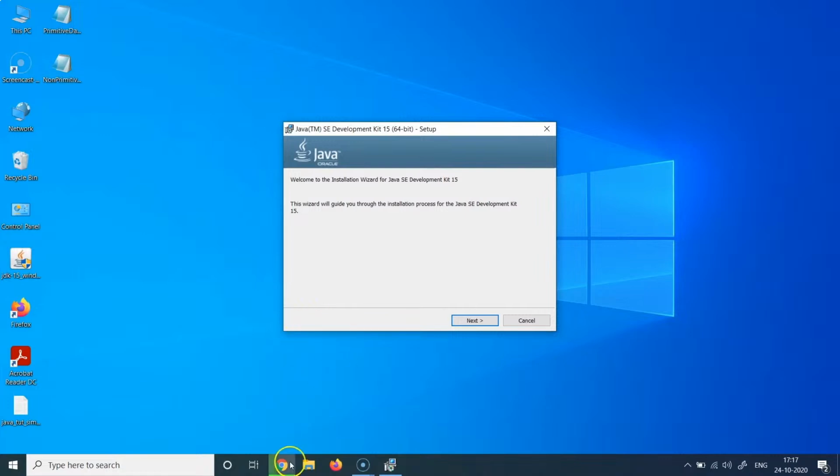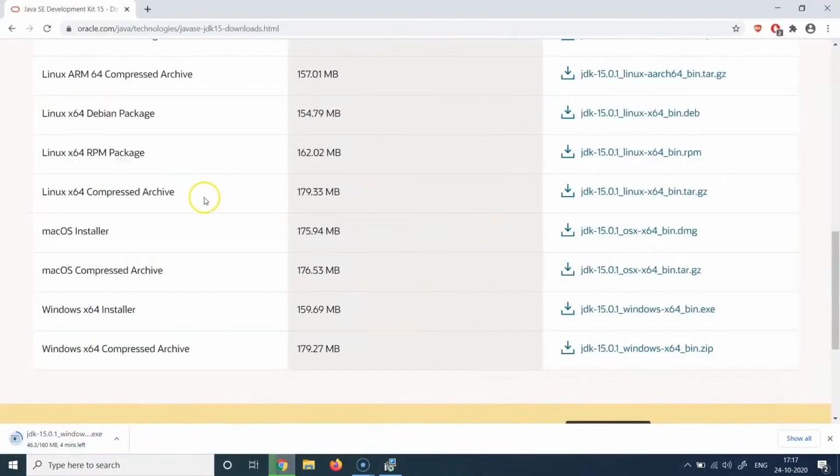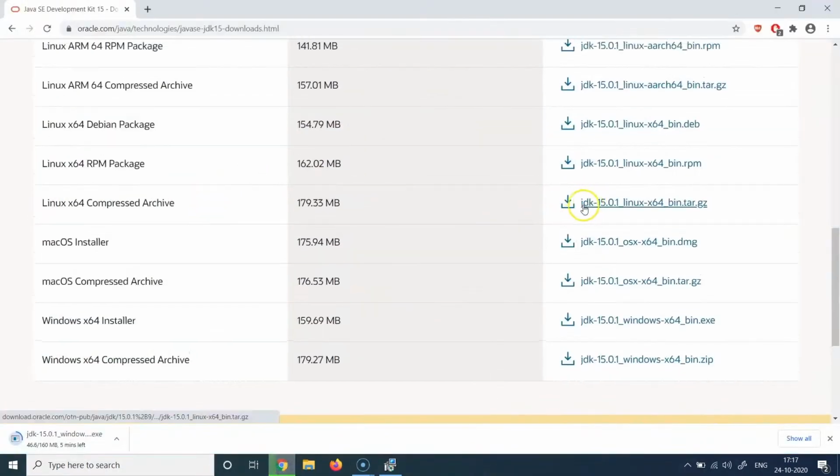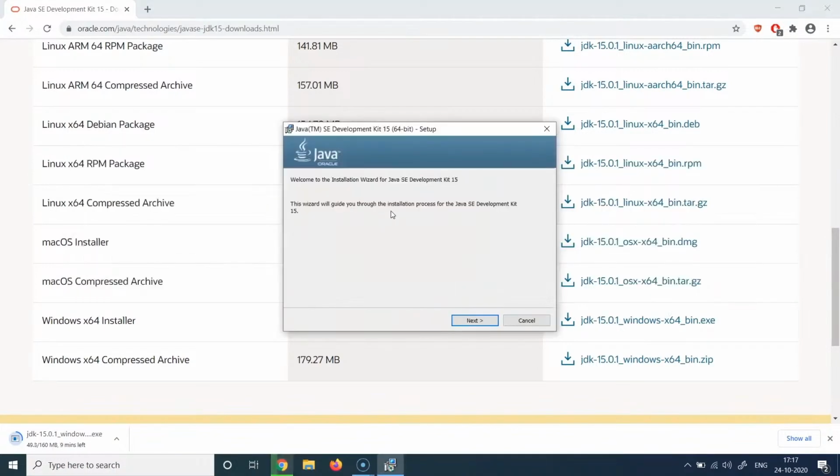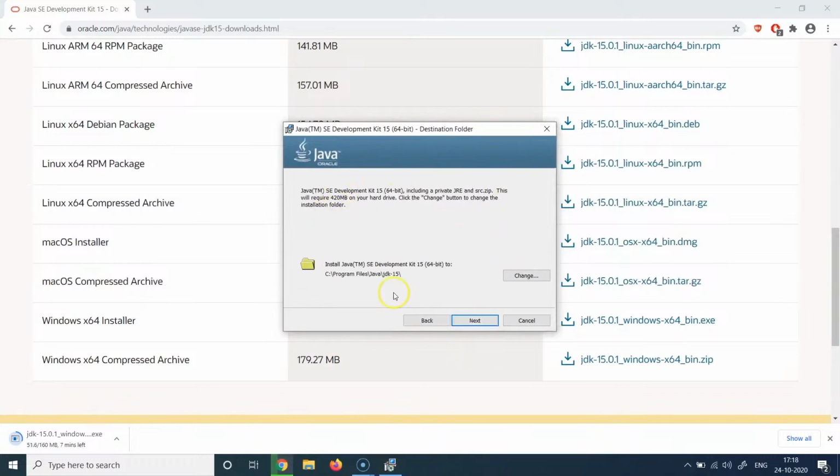Before I proceed, I just wanted to highlight that you might have noticed the word JDK here. It's exactly the same term which we covered in the last lecture, that when you install Java, you basically install the JDK, which is the Java Development Kit. And this is also visible here when it says Java SE Development Kit 15. So let's hit next. Then on this particular page, you have the option to change the installation location of Java if you want to.